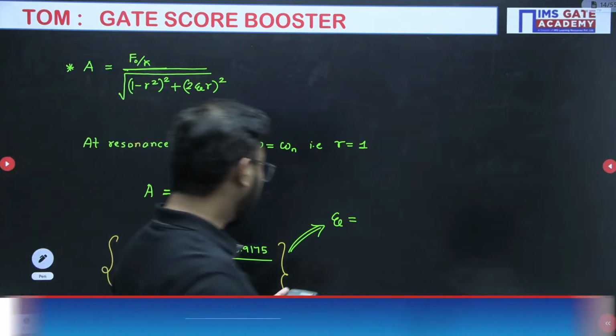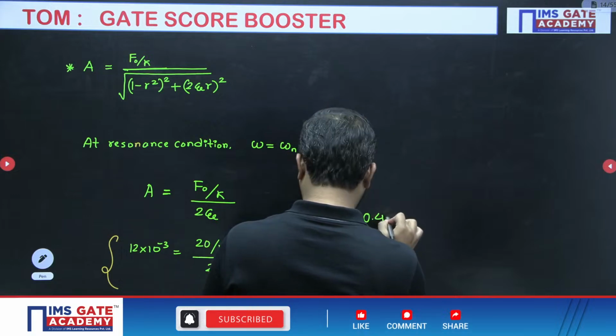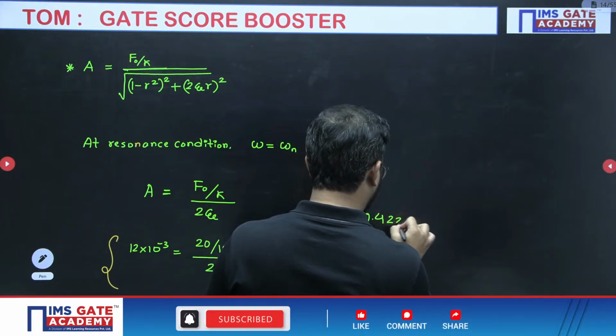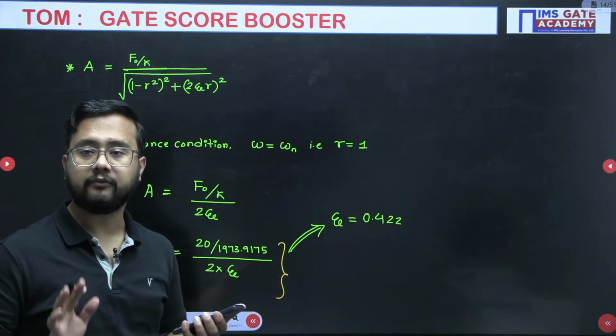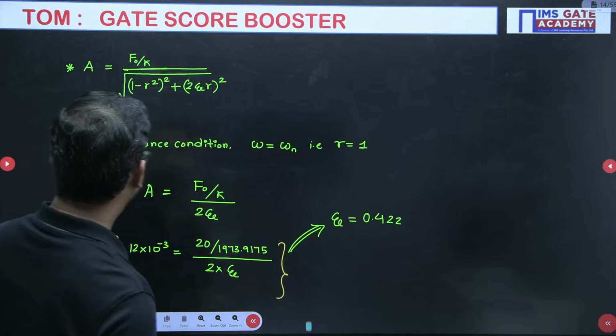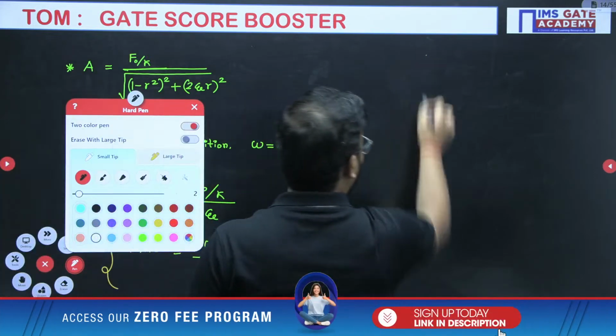Anyone got the answer of damping factor? So please cross check. The answer that I am getting here is 0.422. 0.422 is the answer of damping factor. So once you have solved the damping factor, and K also we have solved, what we need to do?